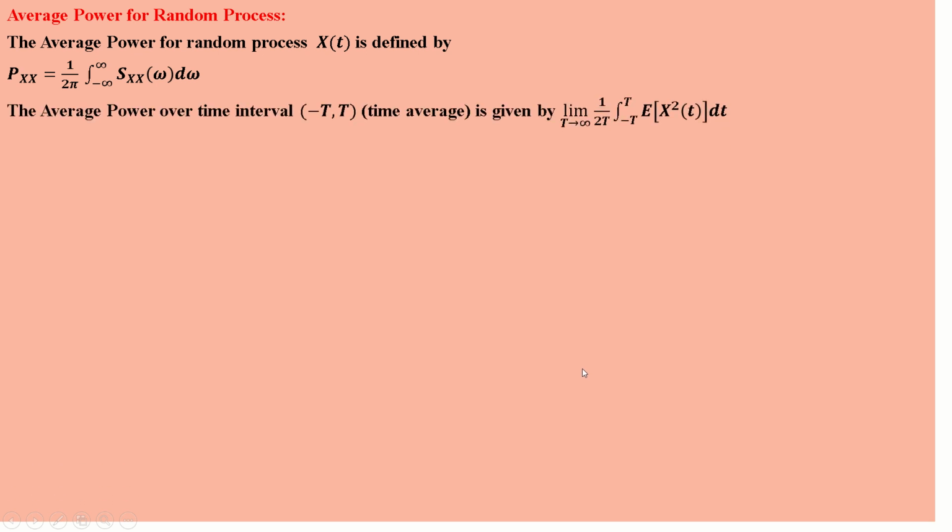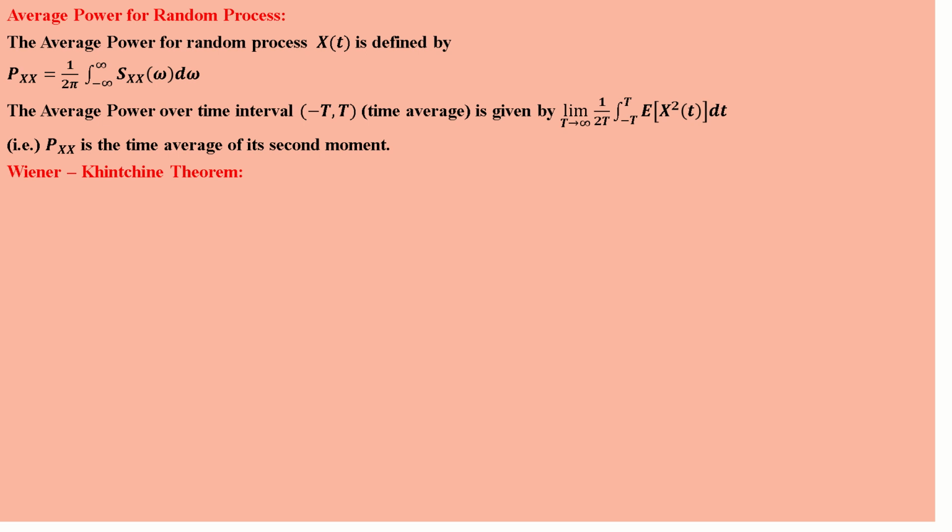The average power over the time interval minus T to plus T, that is the time average, is given by limit T tends to infinity, 1 by 2T integral from minus T to plus T of the expected value of X squared of t dt, that is the mean square or second moment. So P_XX is the time average of the second moment.